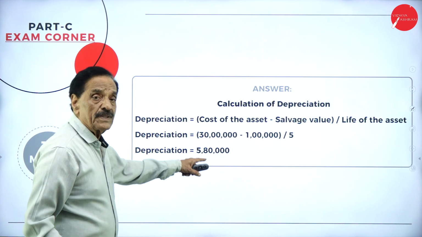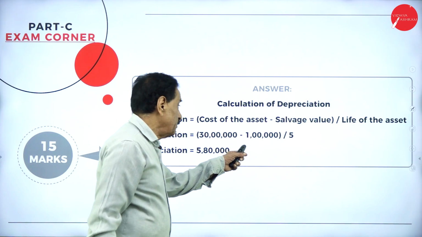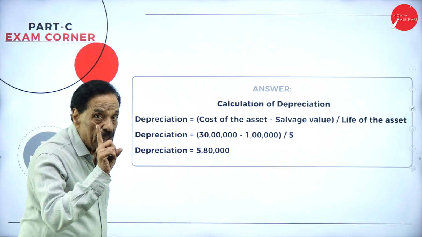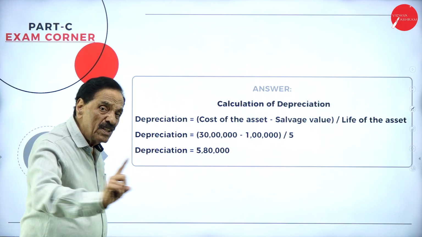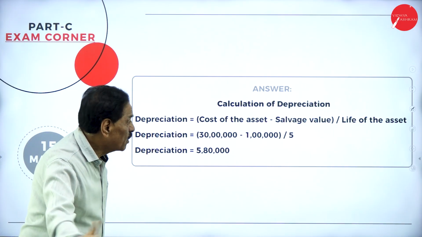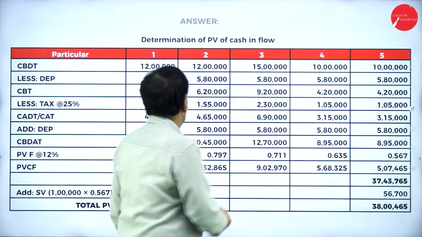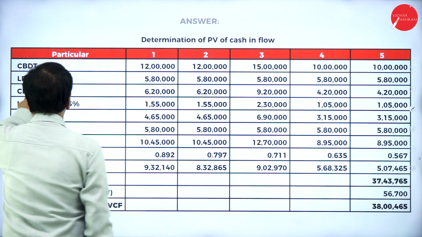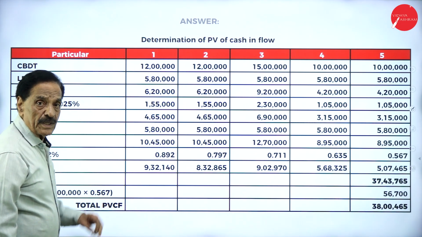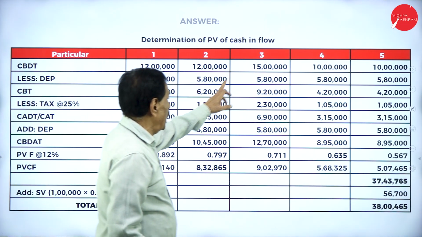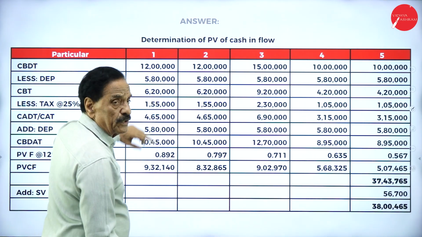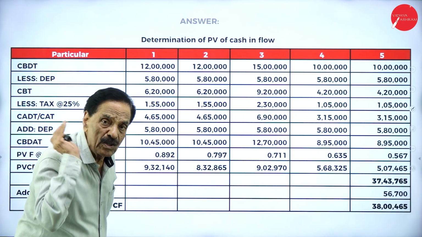What is your cost of the asset? 30 lakh. What is your salvage value? 1 lakh, divided by 5. It works out depreciation 5,80,000. That remains constant. Straight line means depreciation remains constant. We'll go to determination of PV of the cash inflow. CBDT given: 12 lakh, 12 lakh, 15 lakh, 10 lakh, 10 lakh. Minus depreciation, which remains constant.